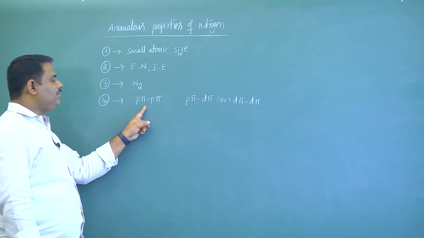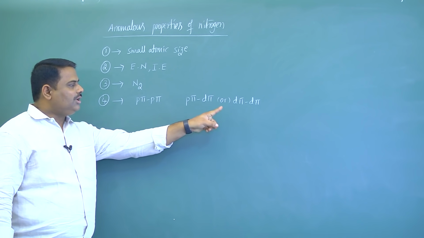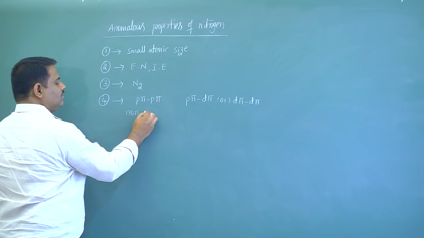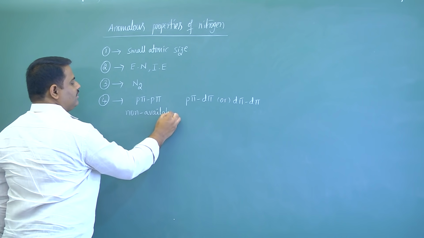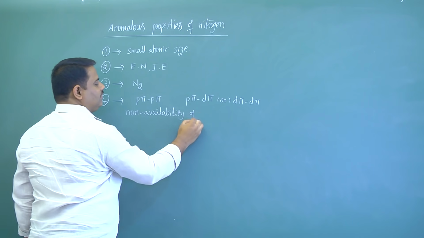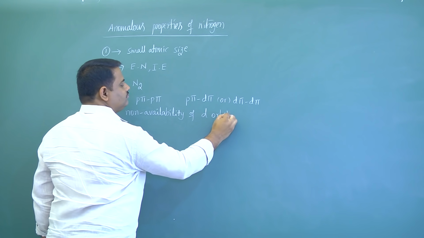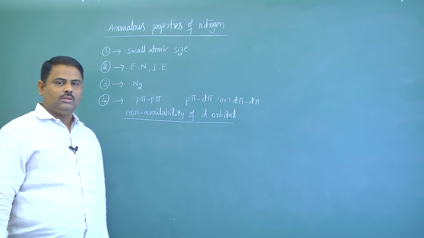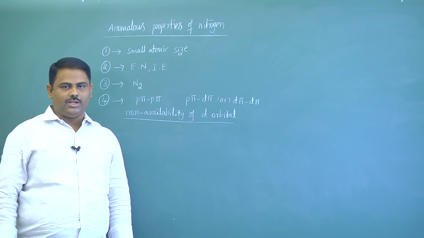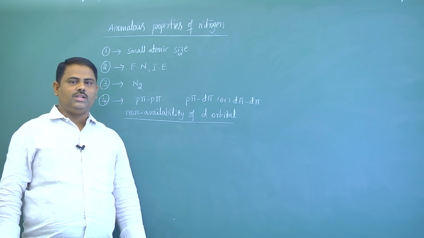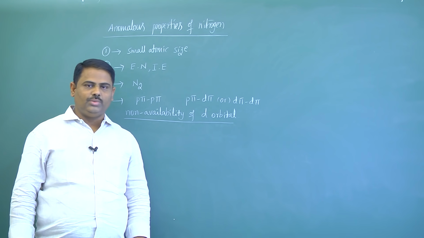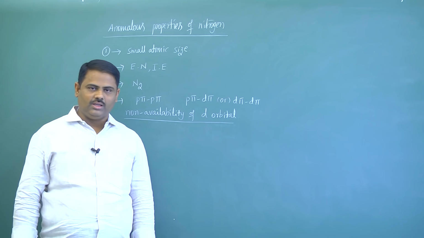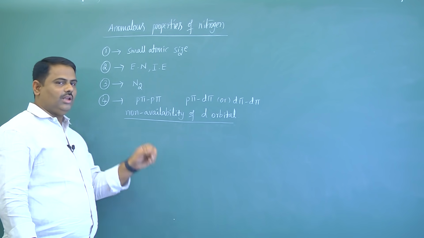It forms only p-pi, not p-pi d-pi or d-pi d-pi bonds, because of non-availability of d orbital. See this? Here the d orbital is not available for nitrogen. How is the electronic configuration? 1s2, 2s2, 2p3. There is no possibility of 2d. That's why the d orbital is not available.